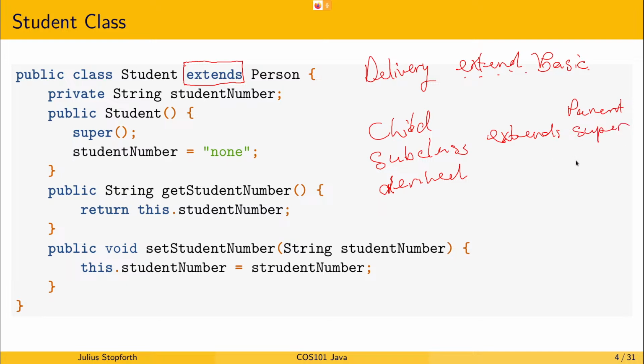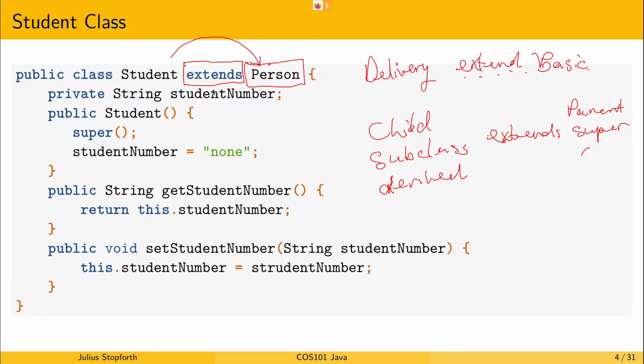It's to tell the compiler. So it tells the compiler that, hey, everything that the person class is able to do, the student is also able to do. It tells the compiler that the student is a type of person. We'll reach more information about that with polymorphism.